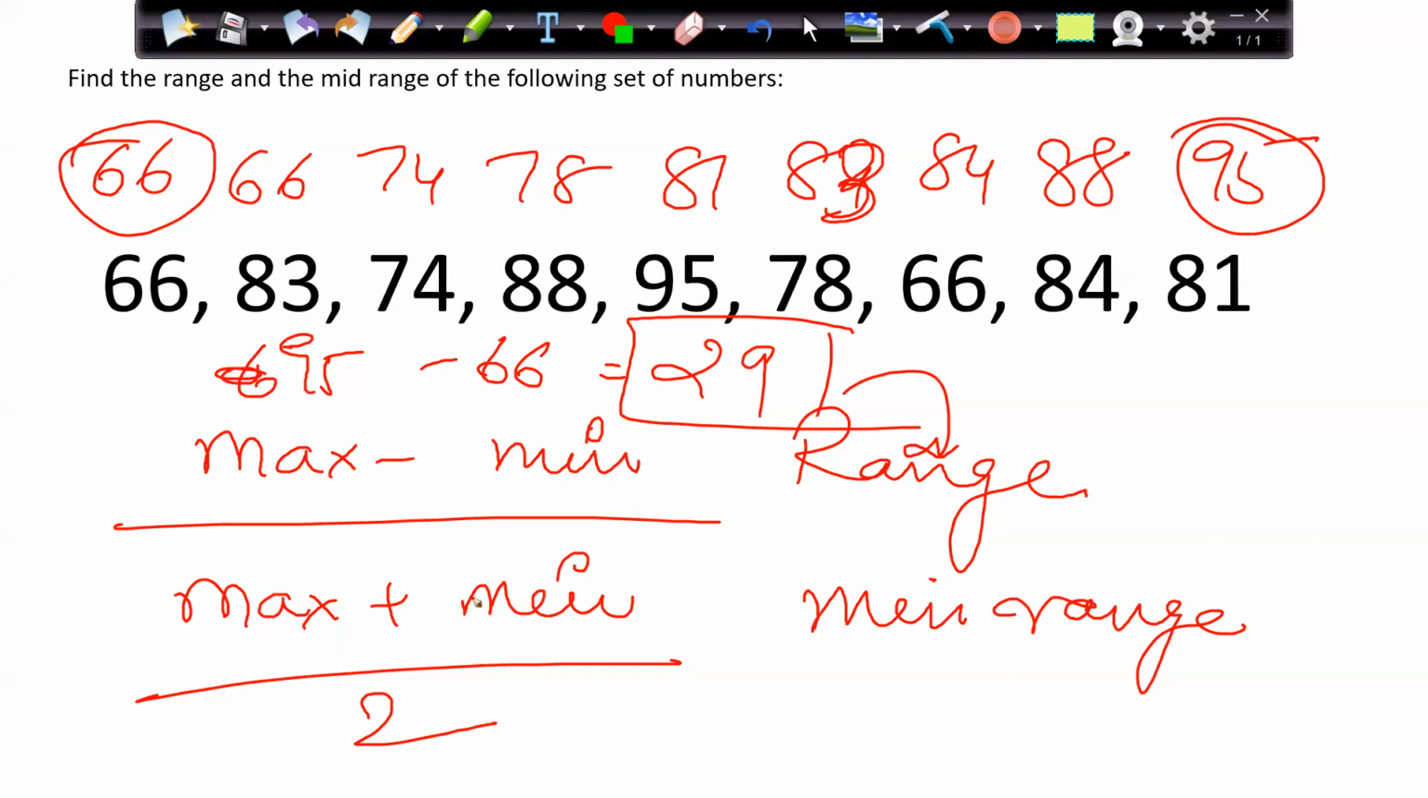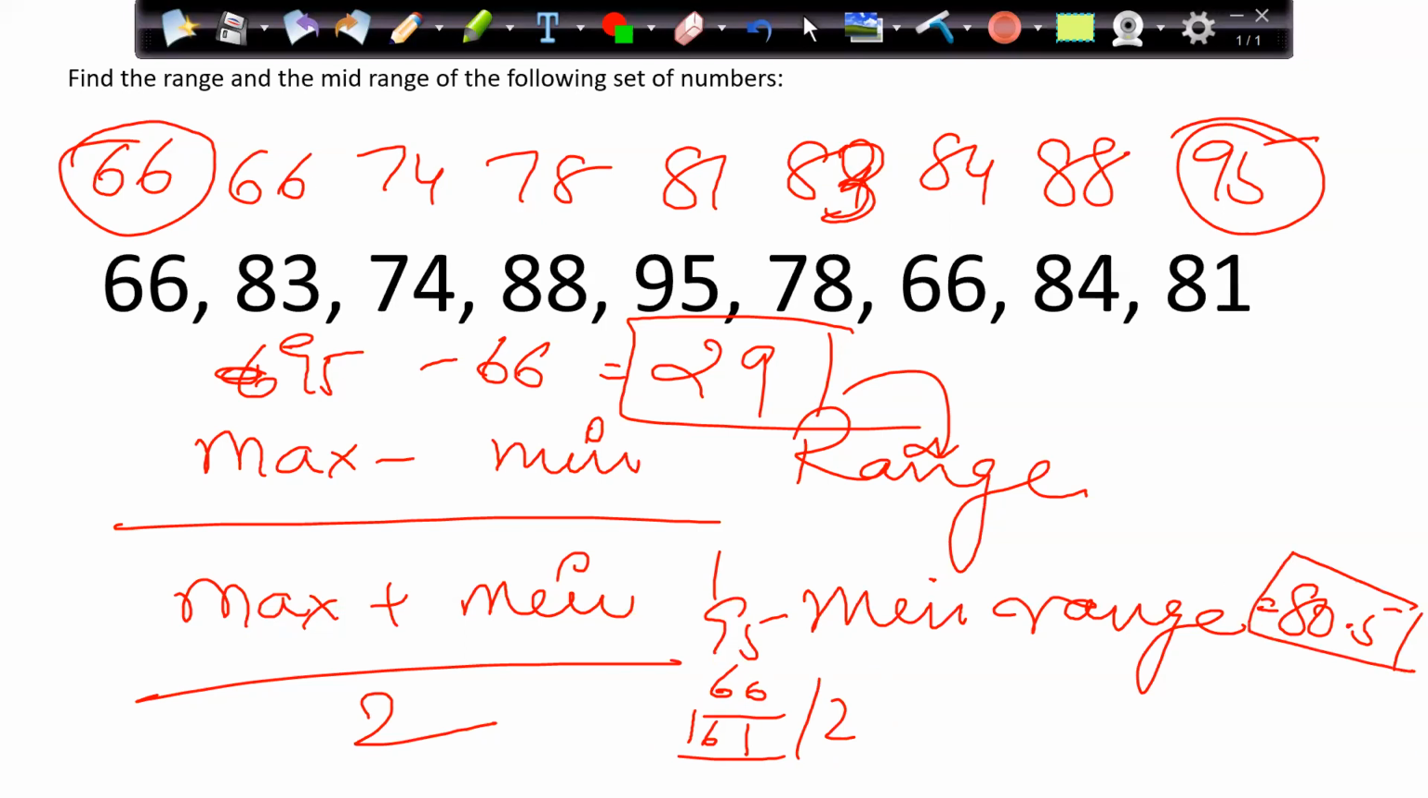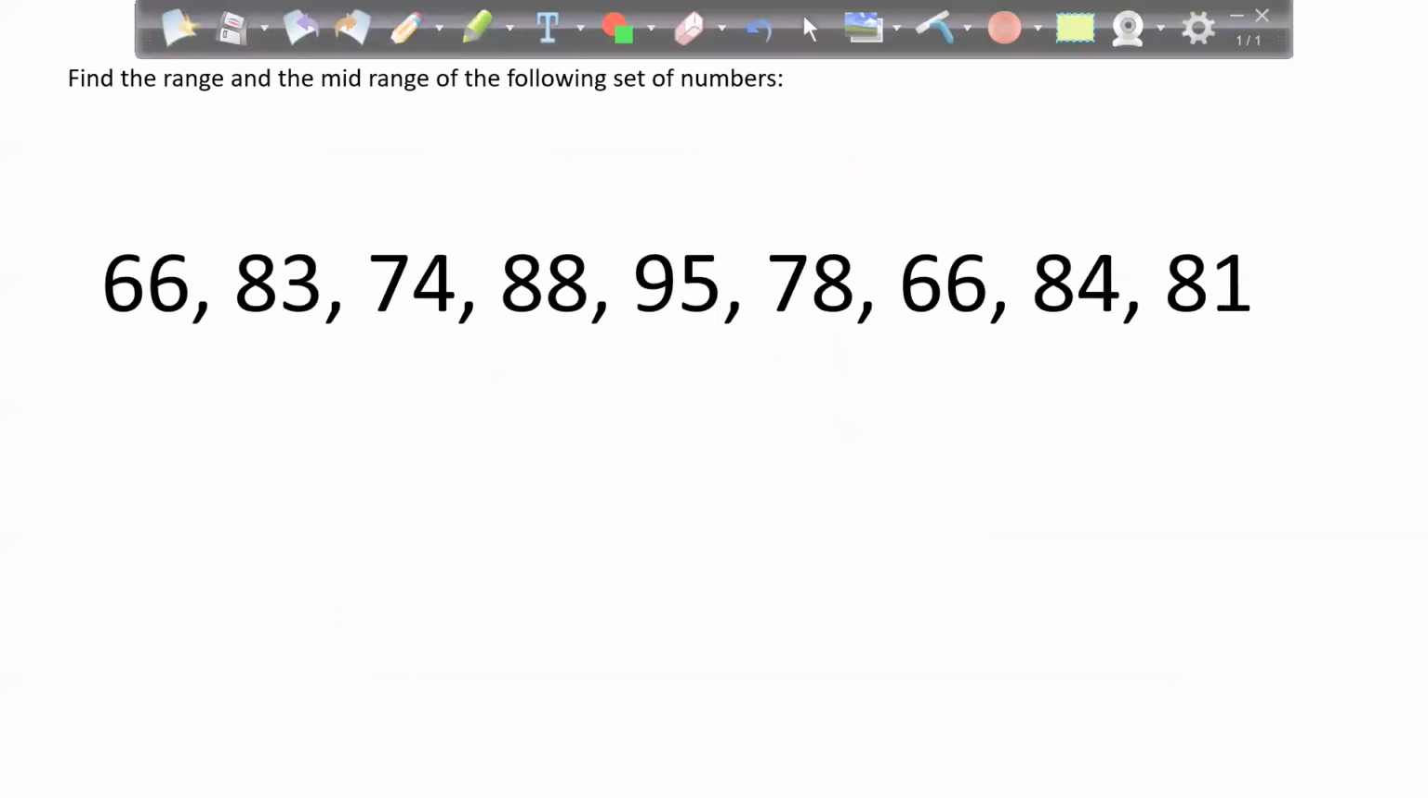95 plus 66 by 2. So 95 plus 66 is 161, divided by 2. That is 80.5. So my mid-range is nothing but 80.5, which is somewhere here. All right. So that is the concept of range and mid-range.